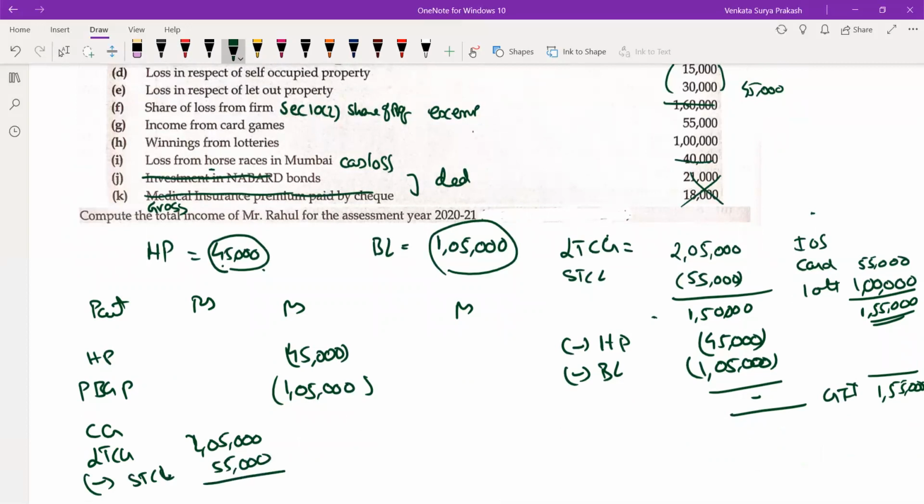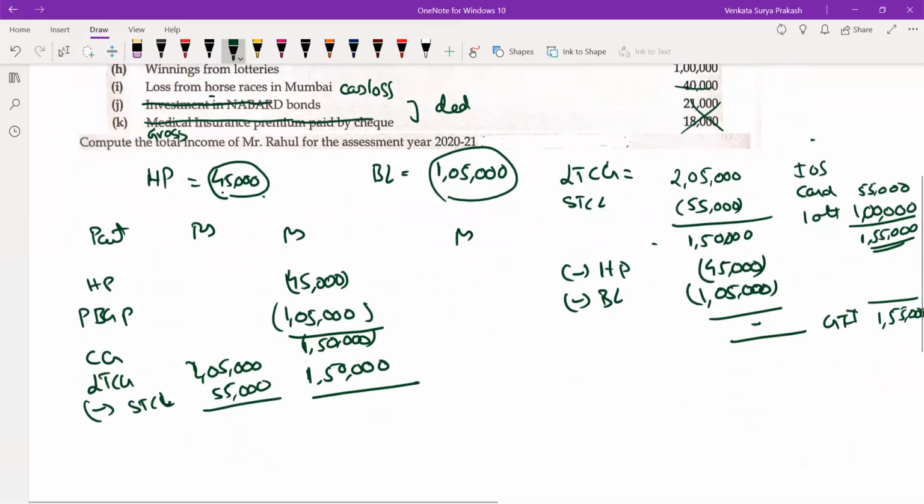Now what you do, you show this in the outer column. You show this in the outer column as 1,50,000. So you do this total as well. This total is getting as what? 1,50,000 is the loss you are getting. Now I can adjust this. So if I adjust this, you take this as your PGBP in the outer column, taking it as 0.